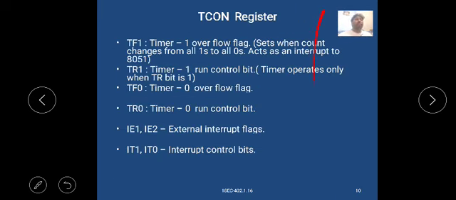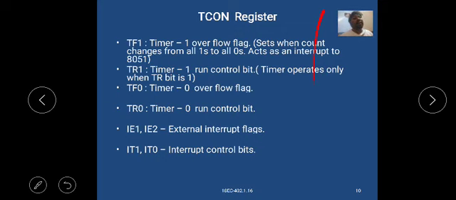In the TCON register, TF1 is the timer 1 overflow flag. It sets when the count changes from all ones to all zeros and acts as an interrupt to the 8051.